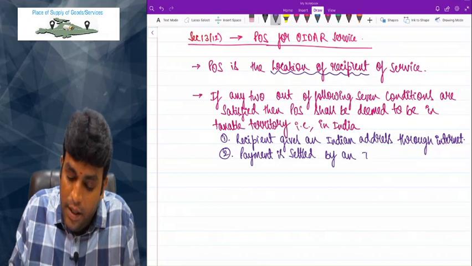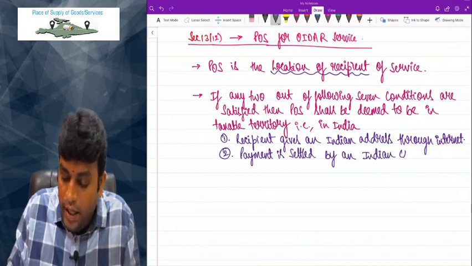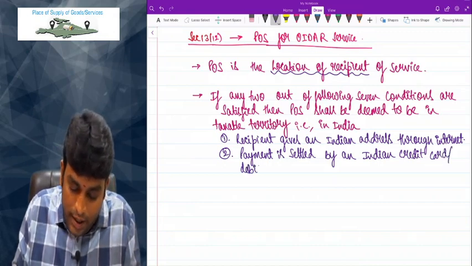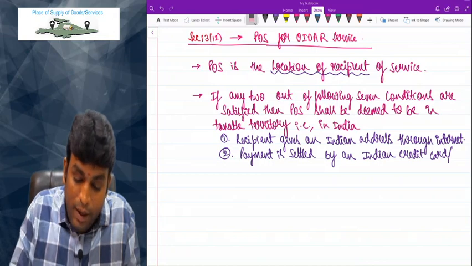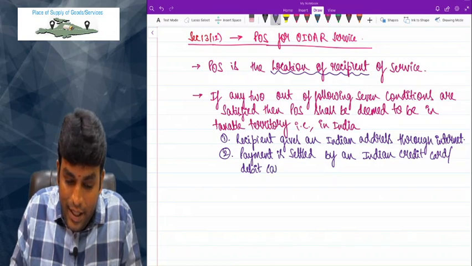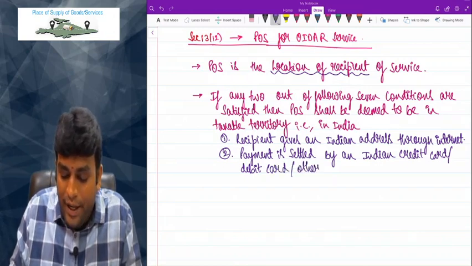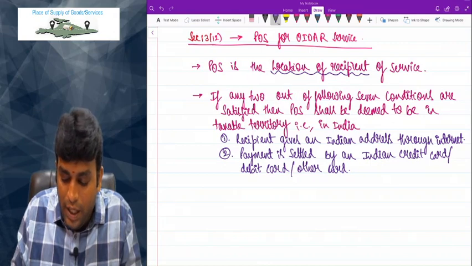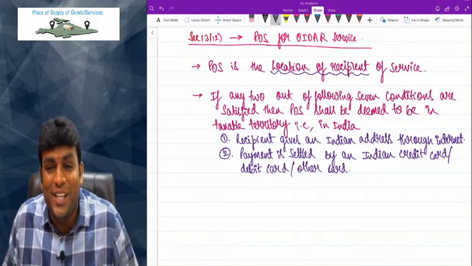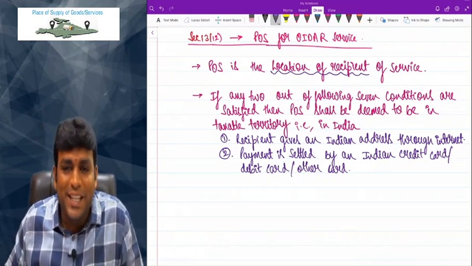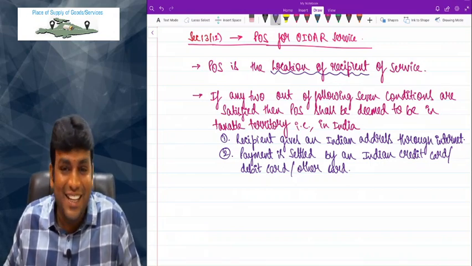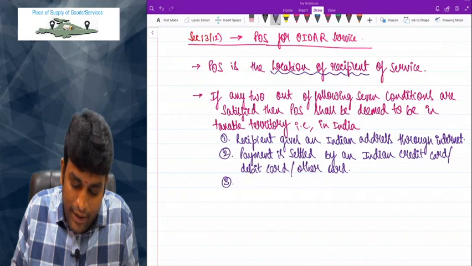payment is settled by an Indian credit card or debit card. Payment is settled by what, my dear friends? Payment is settled by an Indian credit card or debit card or any other card. Now please don't tell Aadhaar card. By Aadhaar card you will not make the payment. So what is the second condition? Payment is settled by an Indian credit card or debit card or any other card. Exactly.